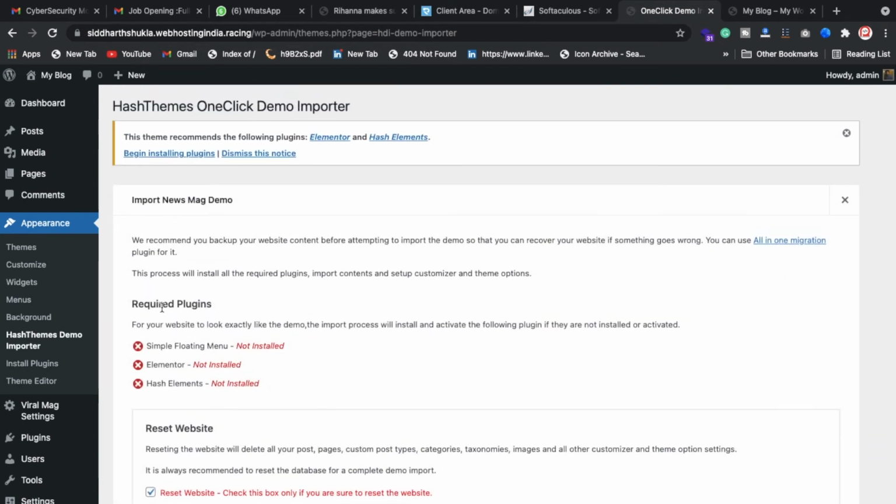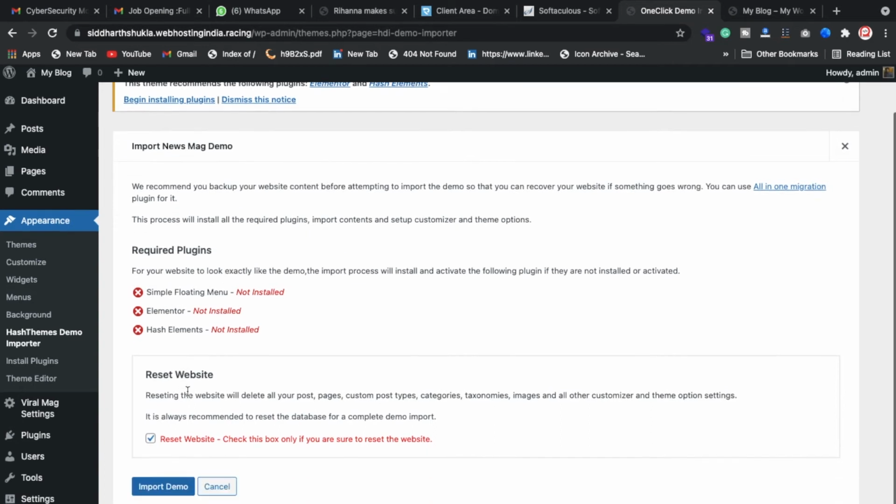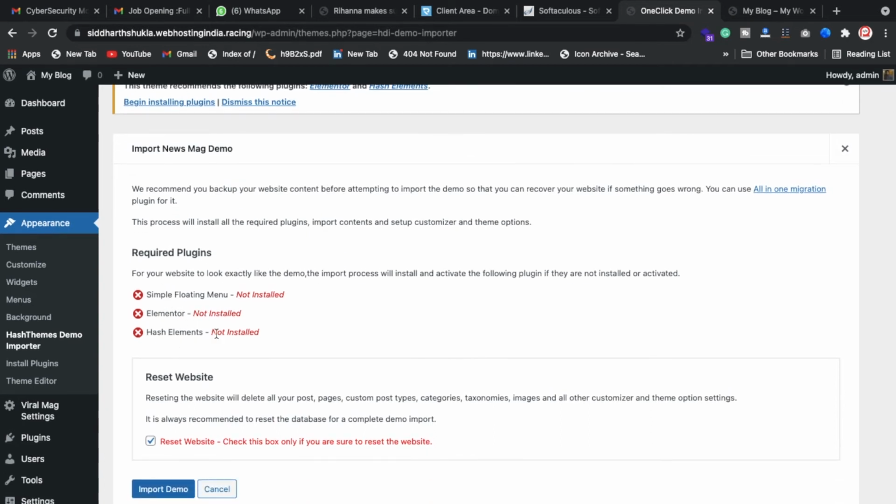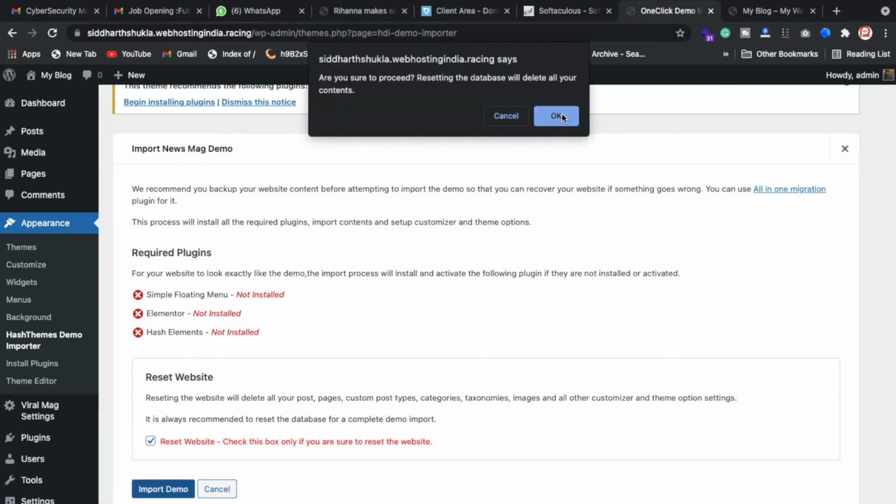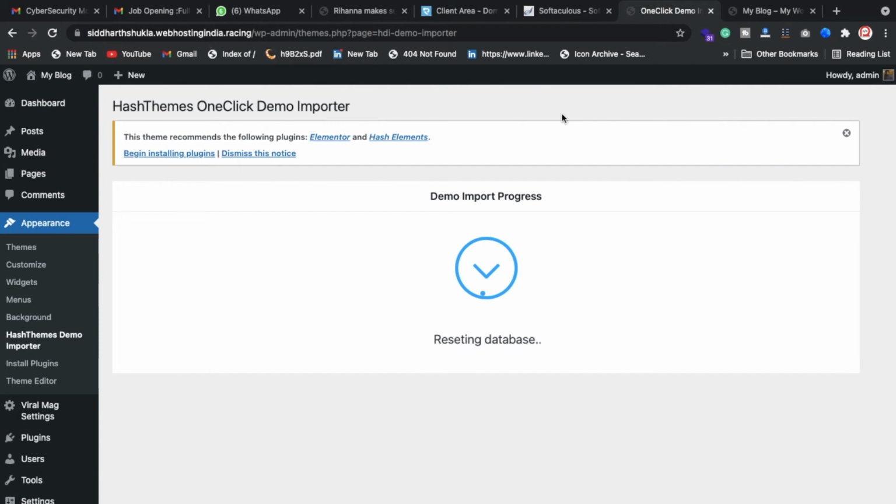Here you can check that the required plugin is not installed. Elementor is not installed, and the theme is not installed. So what we need to do is check the box to reset the website. Of course we want to reset the website, and then also import the data. Now you can check the demo import progress. These are installing whatever plugins are required. After those plugins are successfully activated, we need to import the data you want on the website for demo purposes, like images, posts, categories and subcategories, logo, whatever data is required.